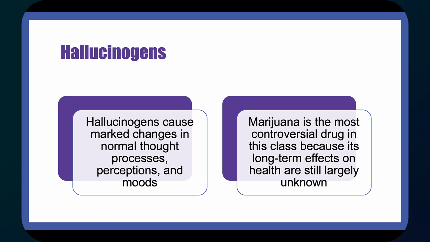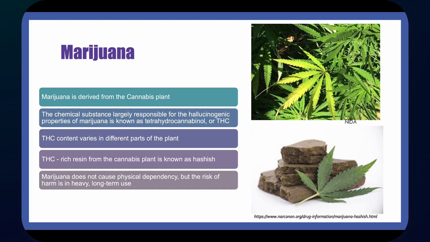Our last category is hallucinogens. Hallucinogenic drugs affect users' perceptions, thinking, self-awareness, and emotions. The intensity of the high varies from person to person and is dependent on many variables, including dose and tolerance. And marijuana is the most controversial drug in this class because we just don't know what its long-term effects really are on health. A little bit about marijuana.